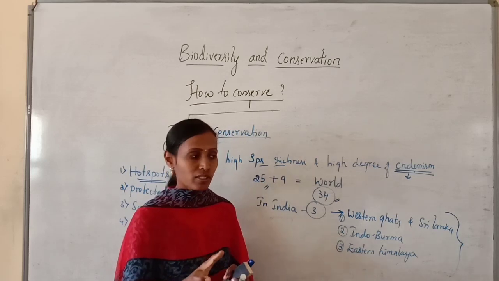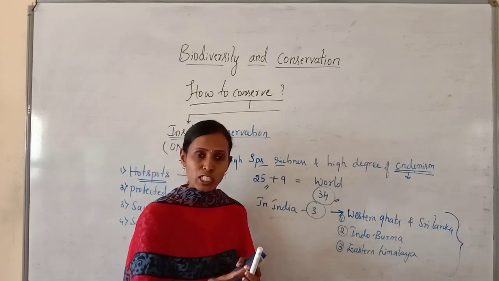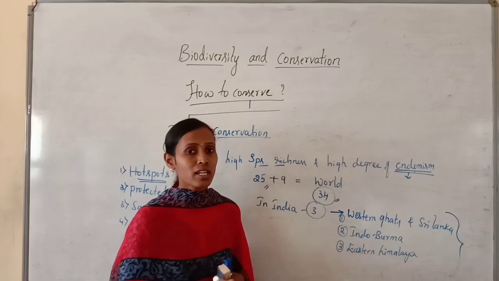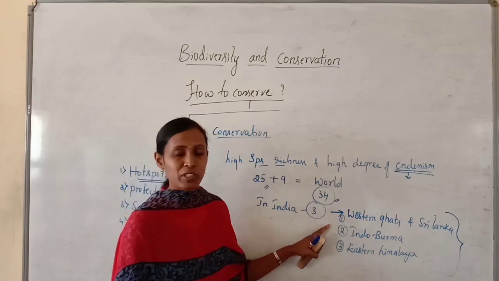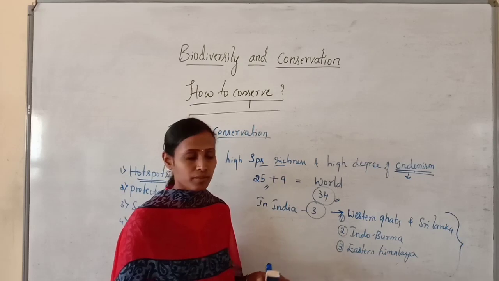As they are considered hotspots, we can find greater species richness and endemic species in these 3 regions.